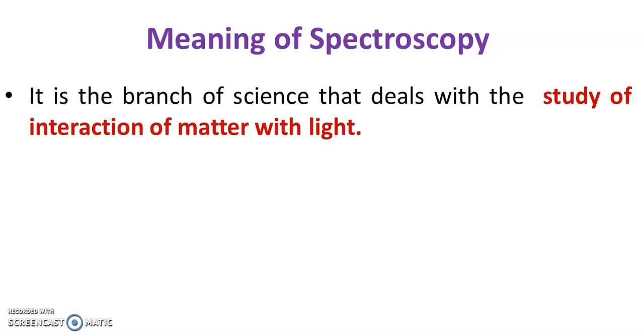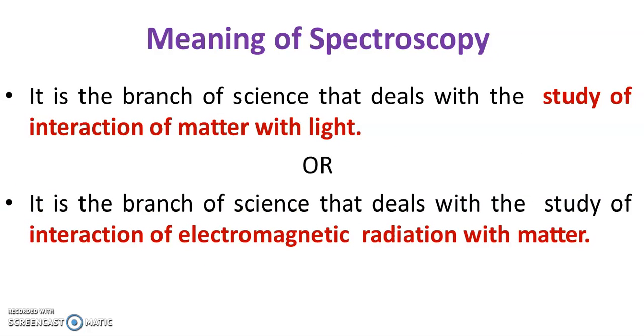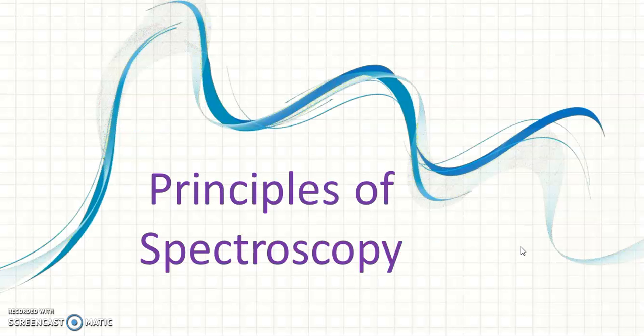It is the branch of science that deals with the study of interaction of matter with light. We may alternatively define this as a branch of science that deals with the study of interaction of electromagnetic radiation with matter.